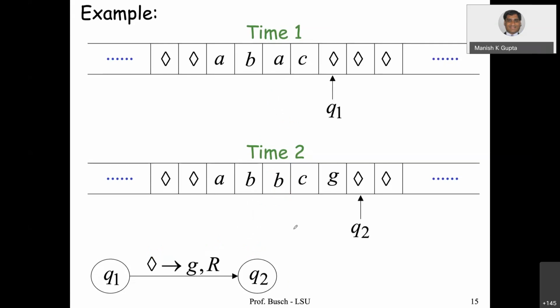Another one: the Turing machine is in state Q1, reading the blank symbol. Now what this says is: read the blank symbol, replace it with G, and move towards right. So after C, you replace this blank symbol with G, and move towards right, and the state is now Q2. Okay, so this is how you do the changes.